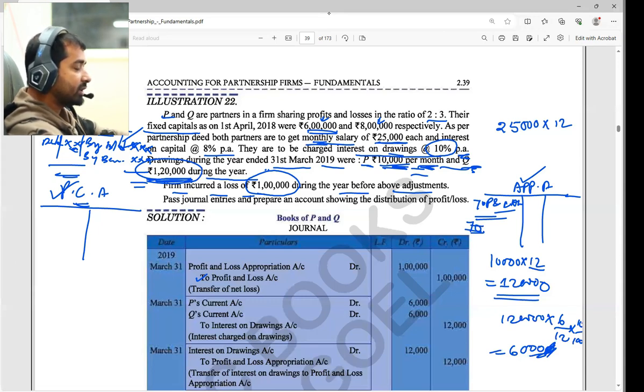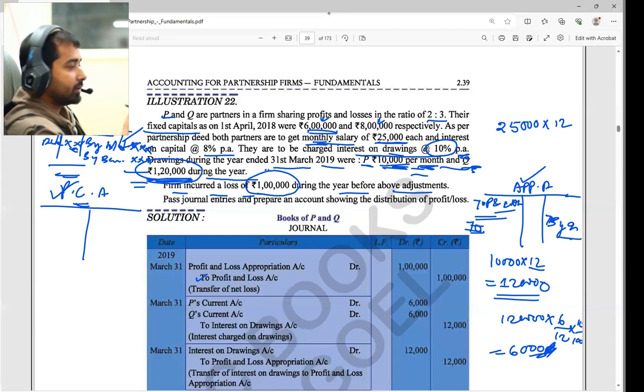Interest on drawings is the firm's benefit. So I am writing here, by interest on drawings account. These journal entries would be 6,000, 6,000. These journal entries should be: interest on drawings account debit to profit and loss appropriation account. See that, interest on drawings account debit to profit and loss appropriation account 12,000, right?